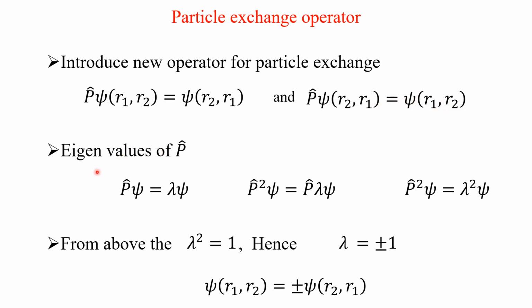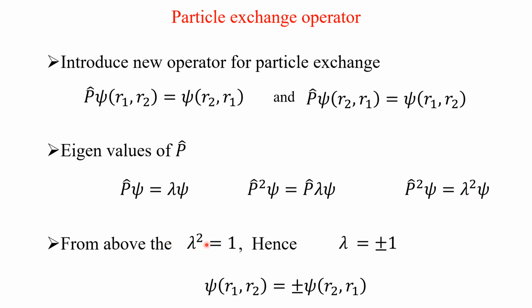Now we will see the eigenvalue of this particle exchange operator. Let us say this eigenvalue is lambda. Then the particle exchange operator acting on psi gives lambda psi. If it acts again, then P squared psi is equal to P lambda psi. Since lambda is a number, you can take it to the front, then P acting on psi gives lambda psi, so this will become lambda squared psi.